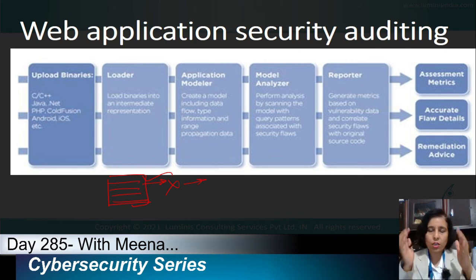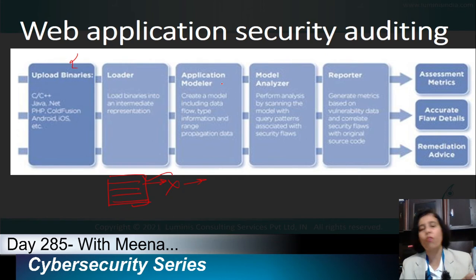And when you are going to test the security of your applications, whatever the binary is, load it into the loader, okay, so that it can test it and make a model of it, so that we can put data into our application and see what the flow of it will be, how a certain part of our application will move from one step to the next, okay? And keep analyzing it.